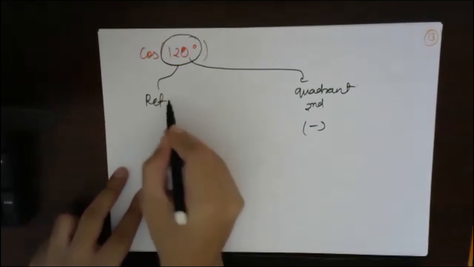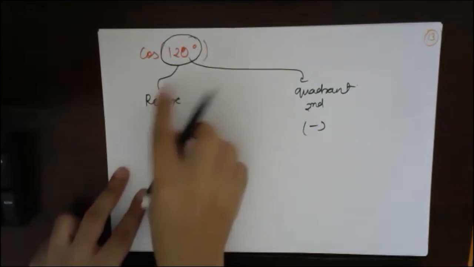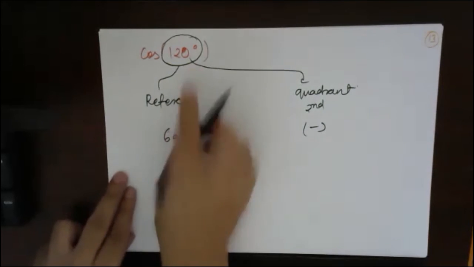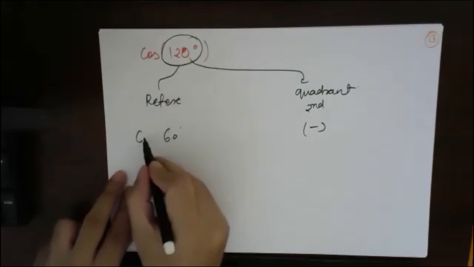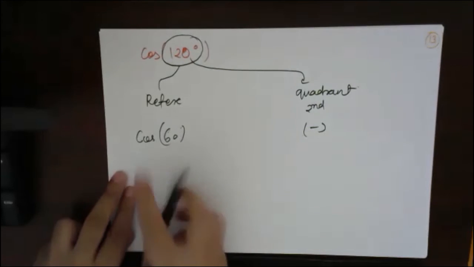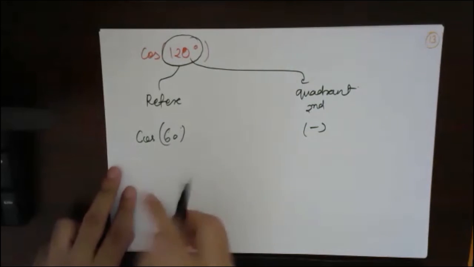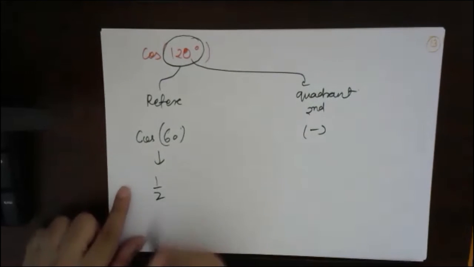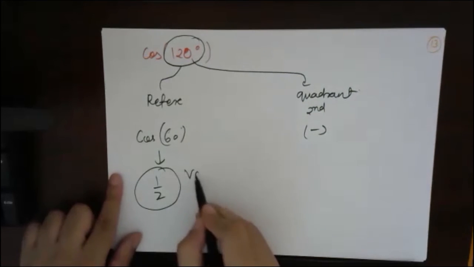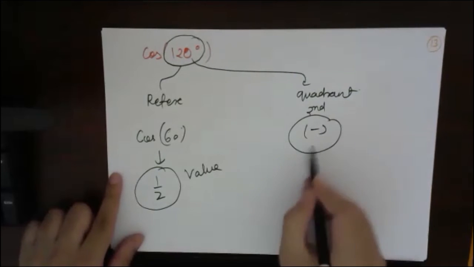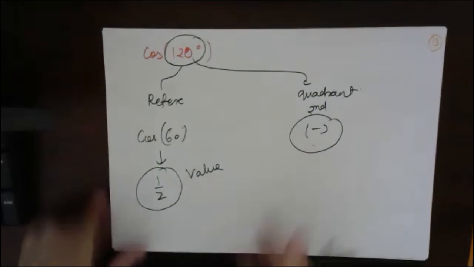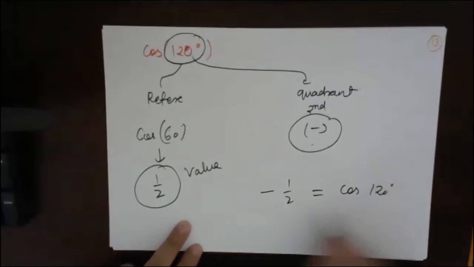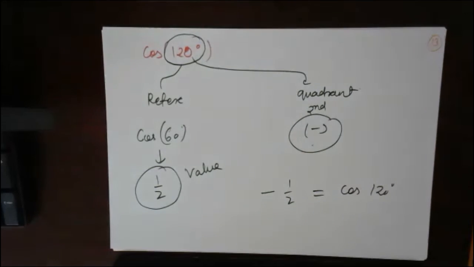What is the reference angle for 120? 60, right? So the reference angle for 120 is 60 degrees. So you will simply convert it into cos of 60. This will give you the magnitude. What is cos of 60 in magnitude? Remember, 1 by 2. This is the value, and this is the sign. Combining this, what will be the total value? Minus 1 by 2. So cos of 120 degrees is minus 1 by 2, as simple as that.